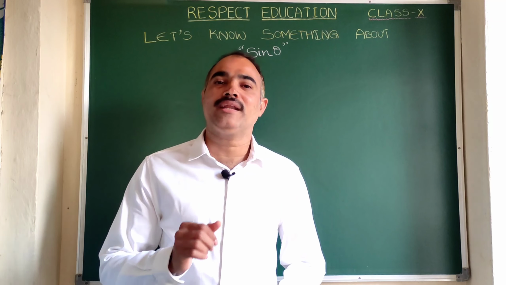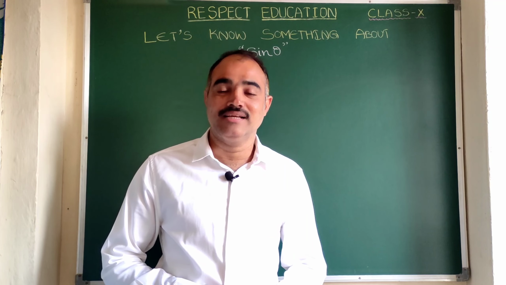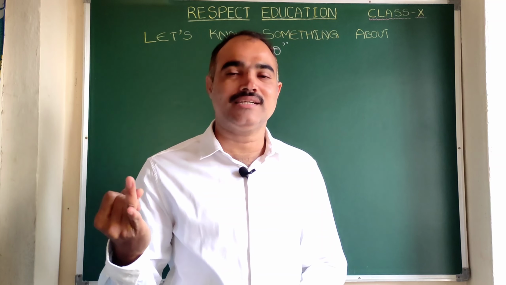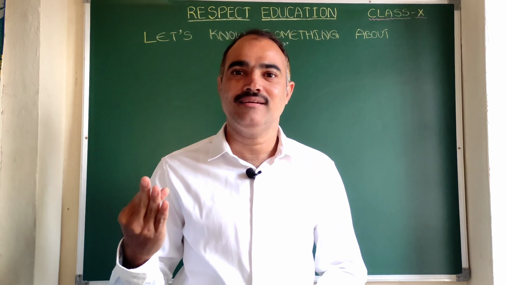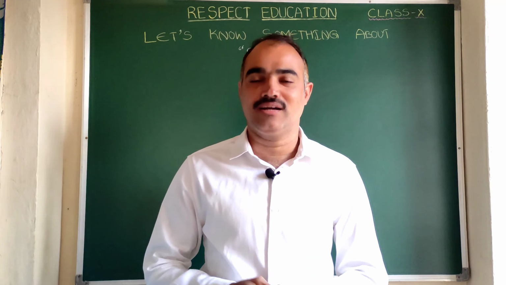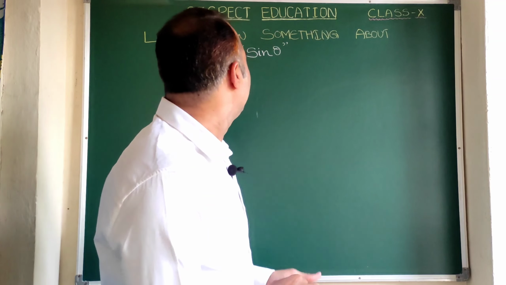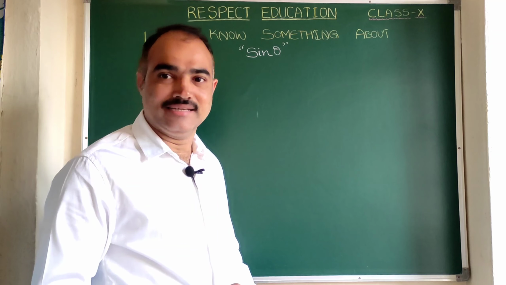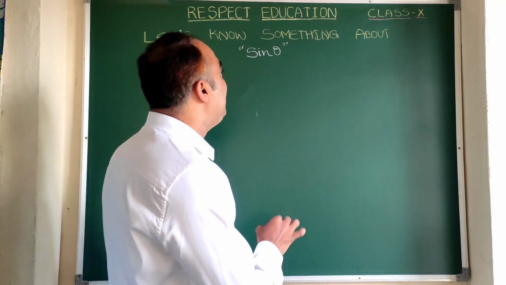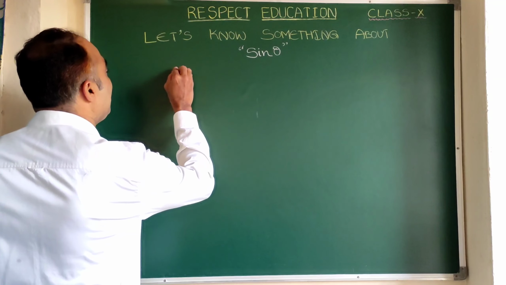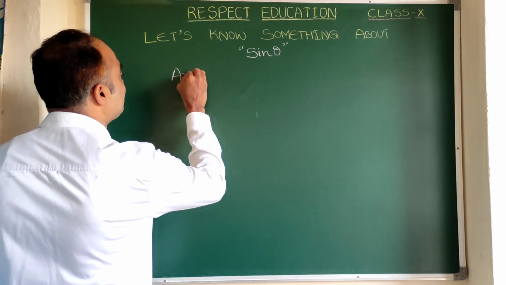Okay, how many trigonometric ratios are there? Six are there. What are they? Sin theta, cos theta, tan theta, cosecant theta, secant theta, and cot theta. Right. So here today we are going to know something about sin theta. Actually, the idea of sin theta was first used by Aryabhatta.